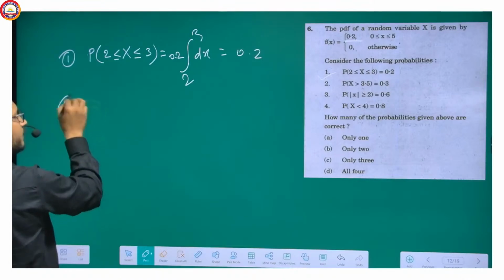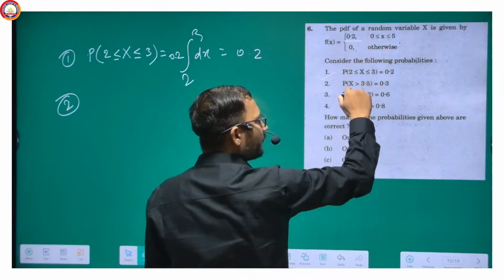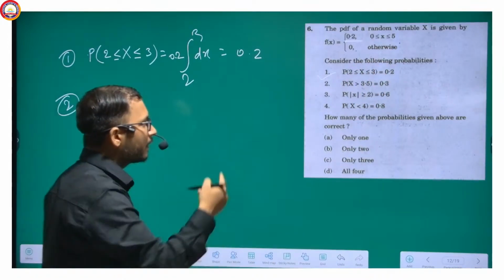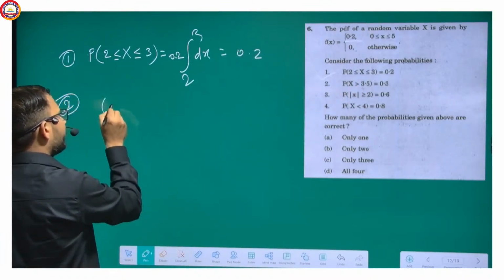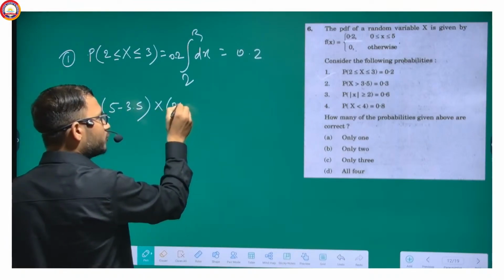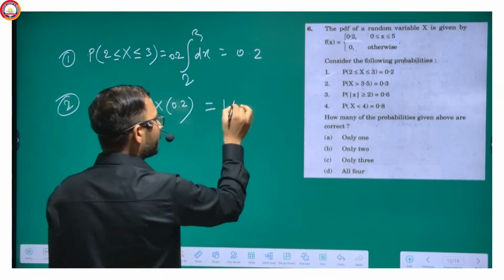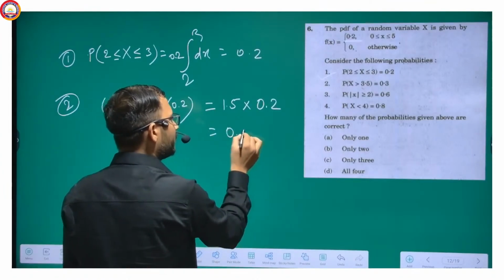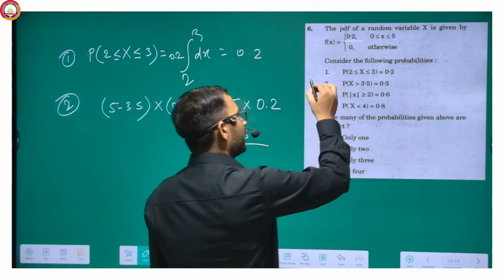Second statement will be from 3.5 to 5, isn't it? We have to do it fast as well. So from 3.5 to 5 you have to integrate, and obviously it will be 5 minus 3.5, into, obviously, 0.2 is the PDF. So what will be its value? 1.5 into 0.2. So this will be 0.3. That means statement A is correct.